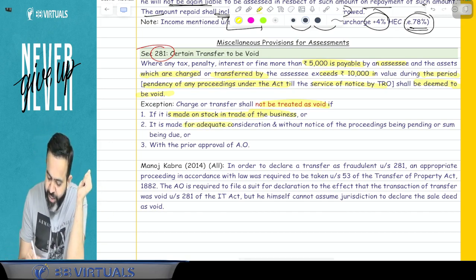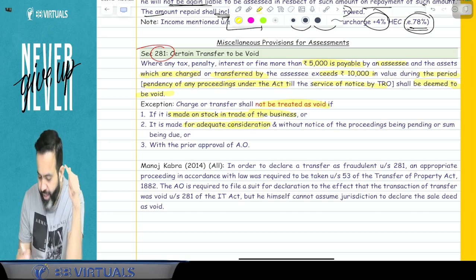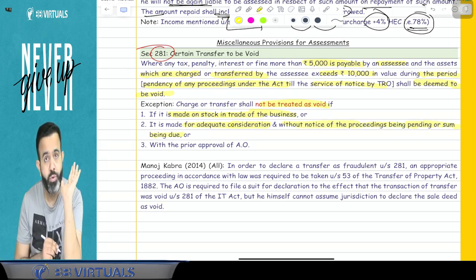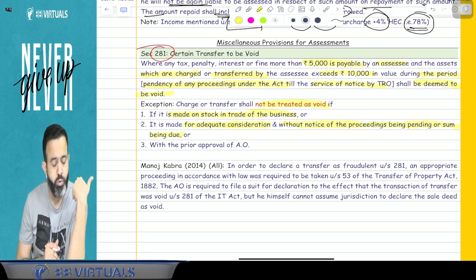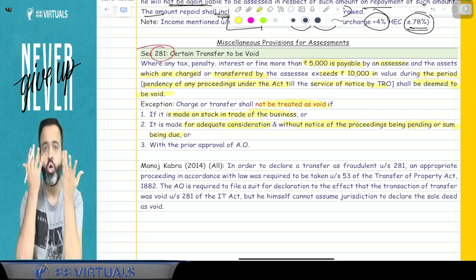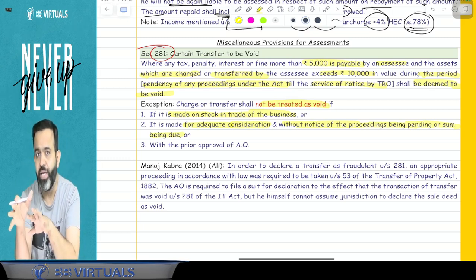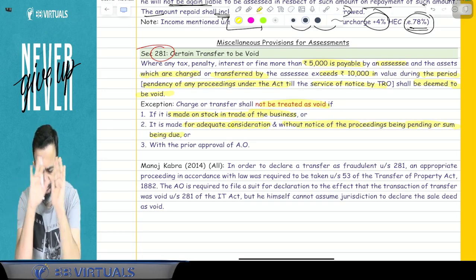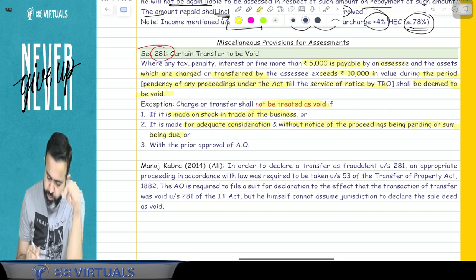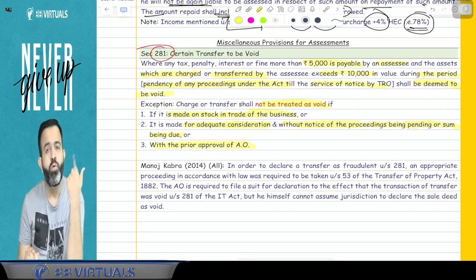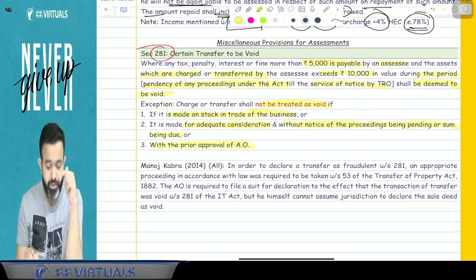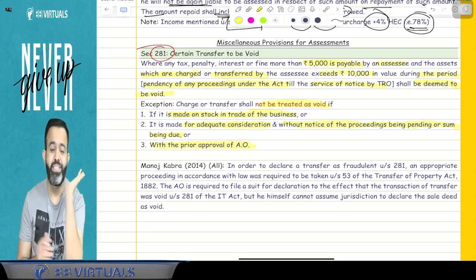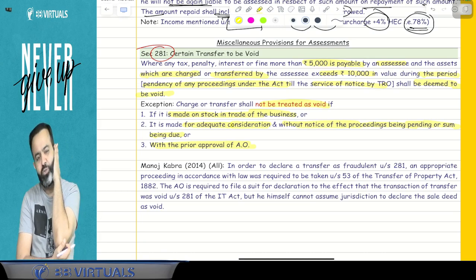Second is, if it is made for adequate consideration and without notice of the proceeding being pending or sum being due. Means suppose if you transferred for sufficient consideration and you were not aware that your proceeding is pending or any amount is due, then it will not be treated as void. Or suppose if you transfer with the prior approval of the assessing officer. Means if you have taken the prior approval of the assessing officer and you transfer, then guys, it will not be treated as void. You got my point or not?